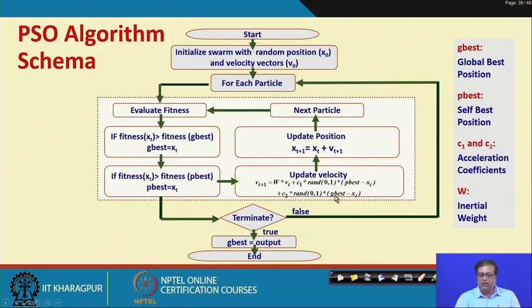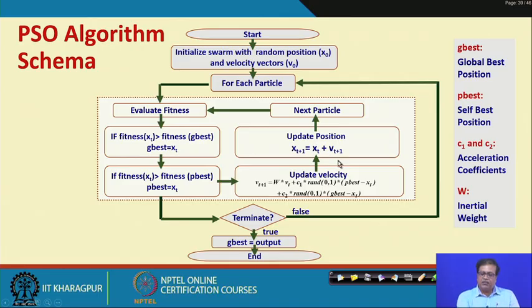So, you see how the velocity is updated: it is updated by W into Vt. W is the inertial weight, which is with regard to its velocity, and C1 and C2 are acceleration coefficients. So, C1 into a random number and P best minus xt, where xt is the current position, and C2 into another random number and G best minus xt. So, this is the gap from the particle best, this is the gap from the global best, multiplied by a random number and a coefficient. That is how the velocity is updated.